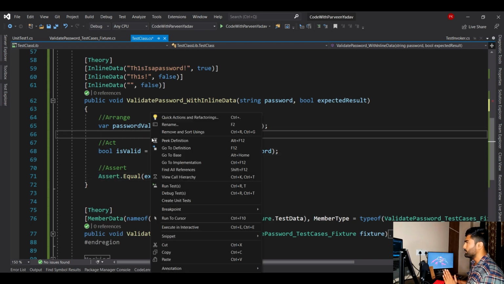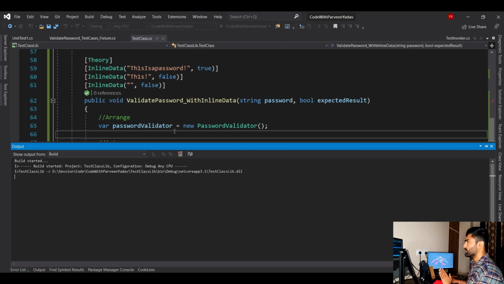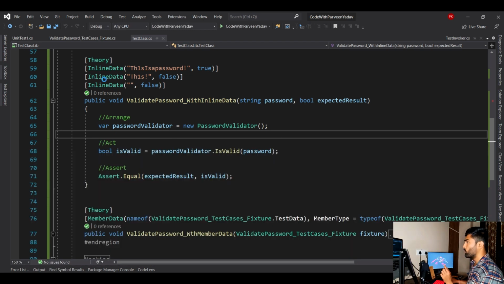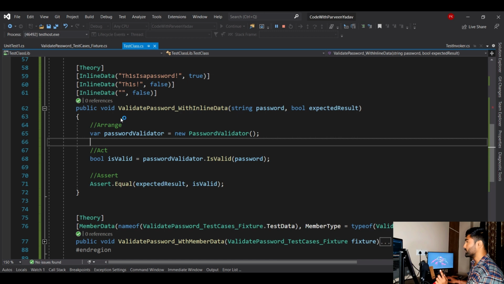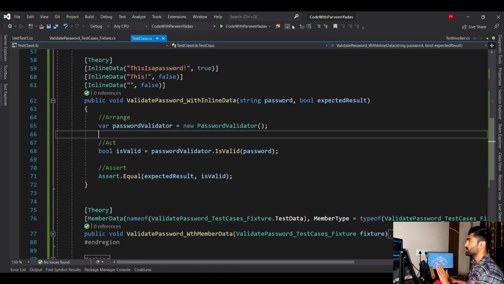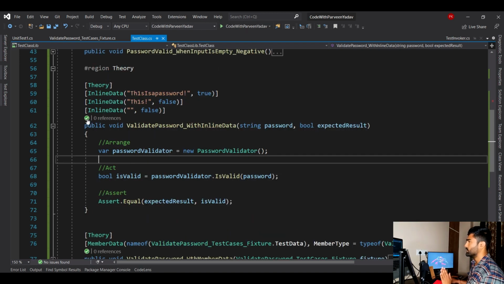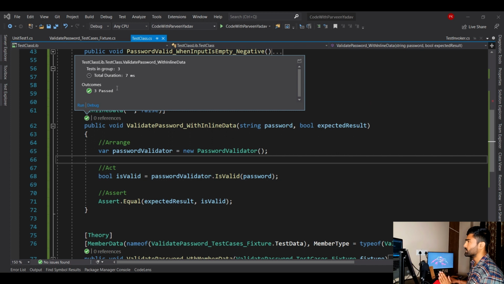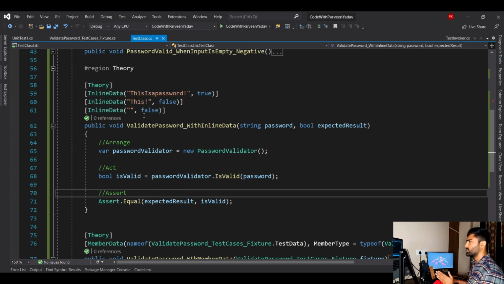Let's go ahead and debug this as well, so I can show you the result, how this Theory and InlineData work. Debug test, and let's see. I'm going to talk about what InlineData is, and one more thing that is more interesting. But let's see the result first. Okay, it is done. Before it was in the debugging mode, now it is stopped. That is how I know it is working fine. If I click here on the test pass, you will see 3 tests pass, and time taken only 7 milliseconds because we were not in the debug mode. So all these 3 test cases pass.